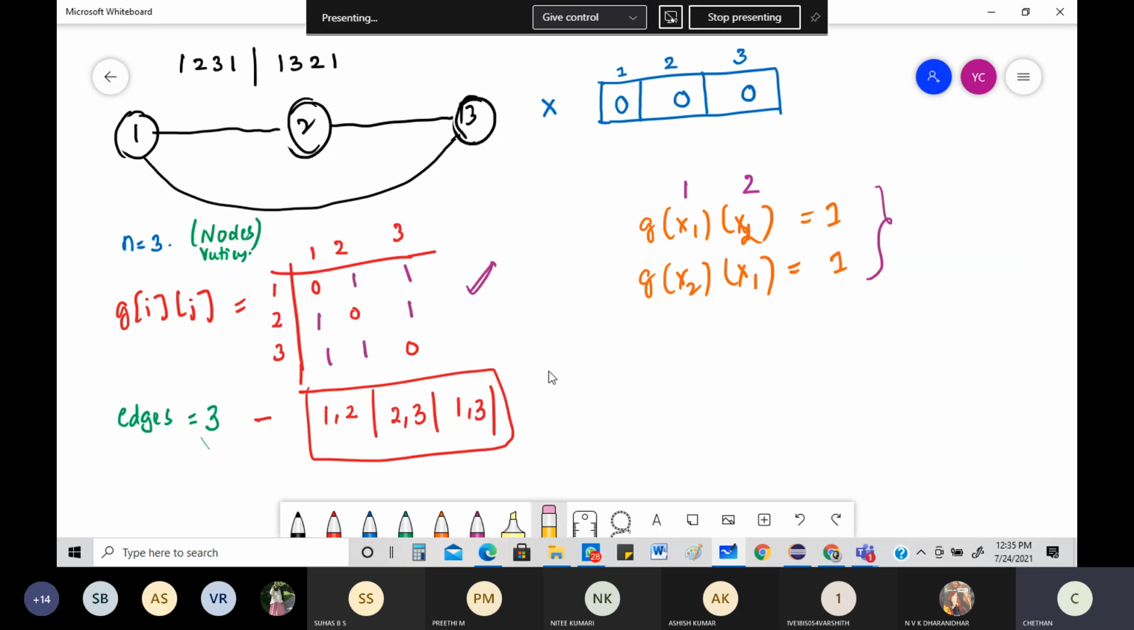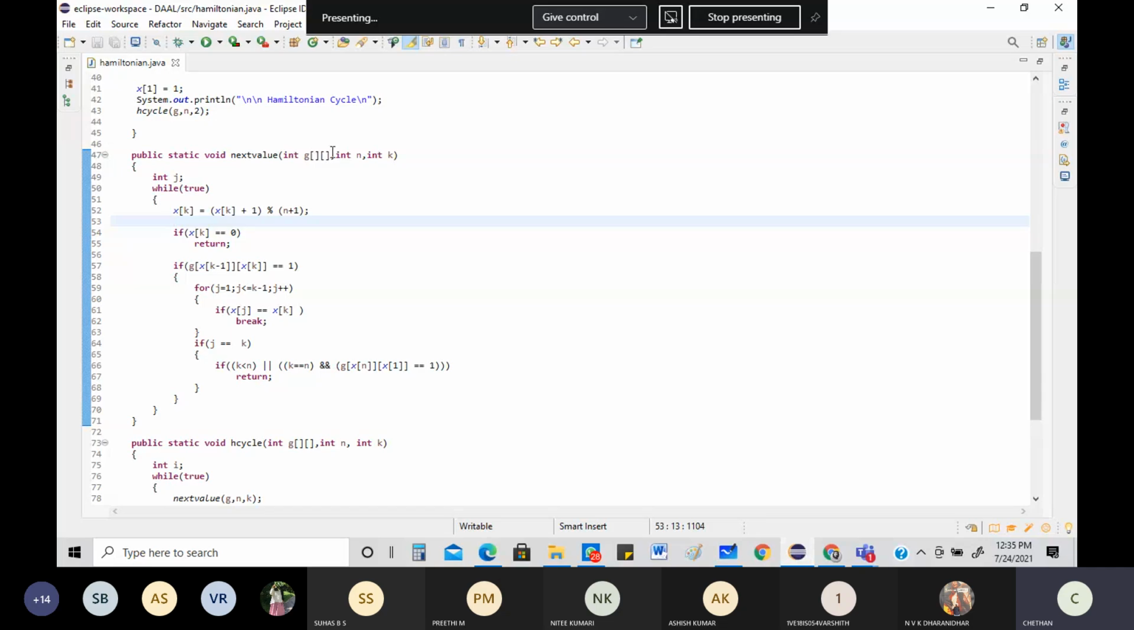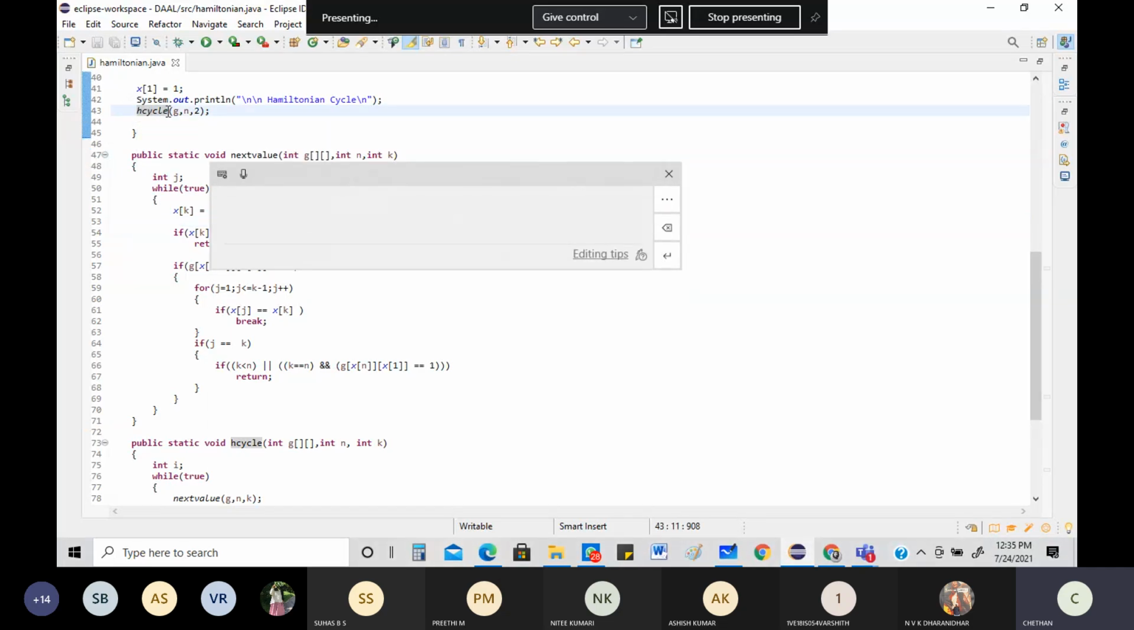What is the meaning of that? The meaning is very simple. I need to start somewhere. I'm starting right here. x of 1 is equal to 1, it's saying. Then it has the printing statement, nothing here, Hamiltonian cycle. Then from here it is a recursive statement. It is calling the recursive statement called H cycle, Hamiltonian cycle. And where it is defined, you can see on the screen, it is defined right here. All the values of H cycle are coming right here. It's a recursive statement.